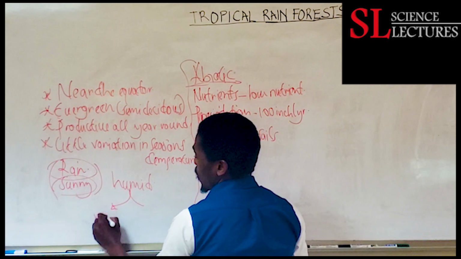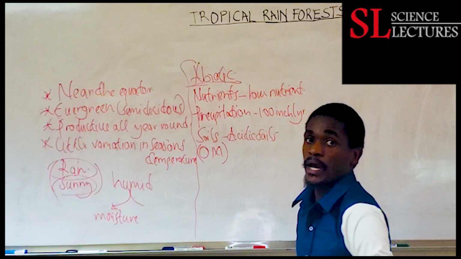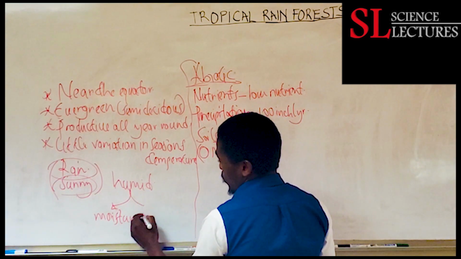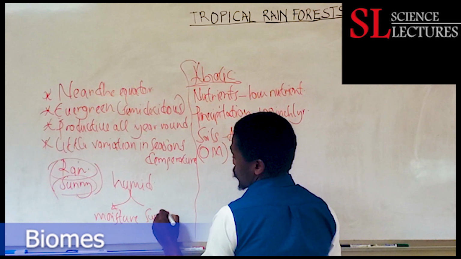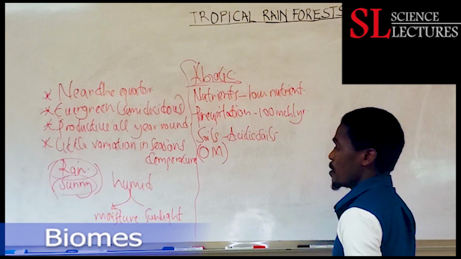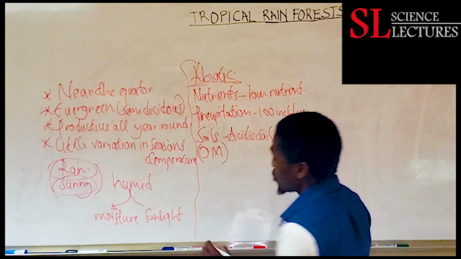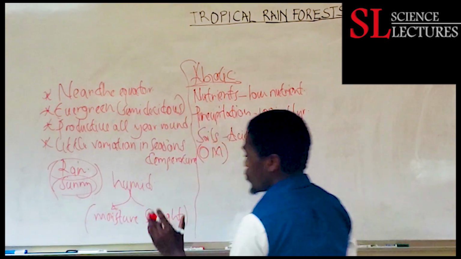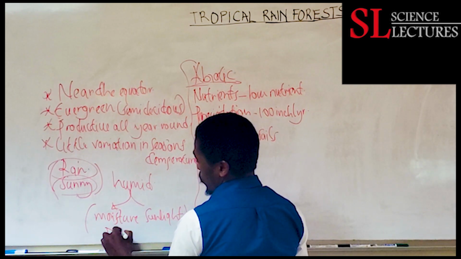We have moisture in the biome, and again in the same biome we have sunlight. So whenever we have sunlight and moisture, the biome becomes warm and hot. So these conditions, moisture and the sunlight, favor a process known as decomposition.